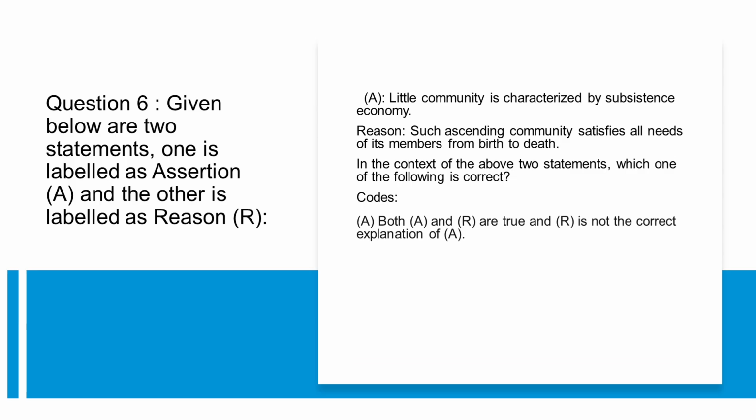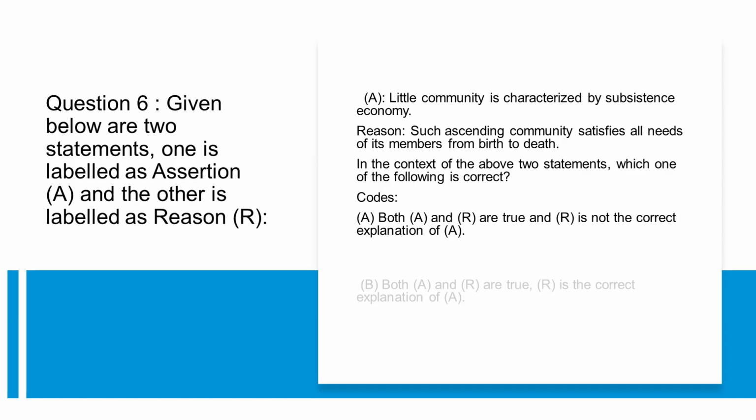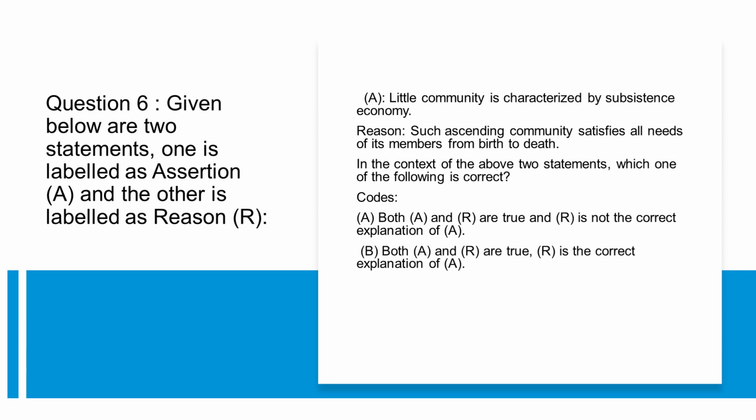Codes. A. Both A and R are true and R is not the correct explanation of A. B. Both A and R are true, R is the correct explanation of A. C. A is false, but R is true. D. R is false and A is true. Correct answer, B.